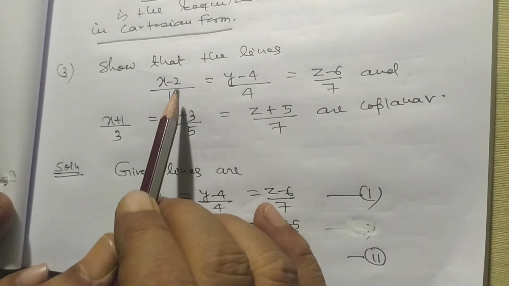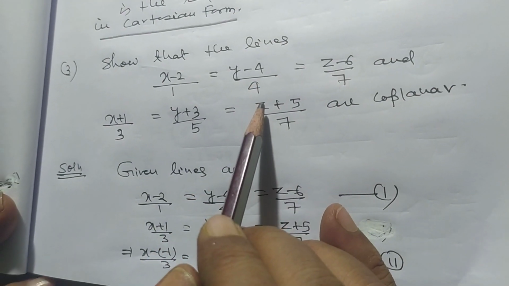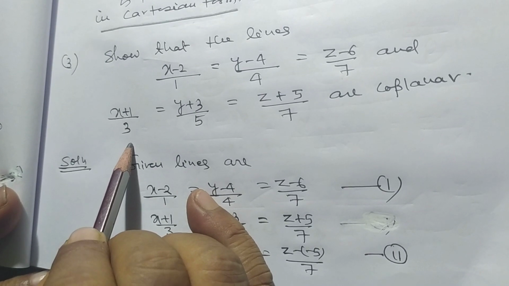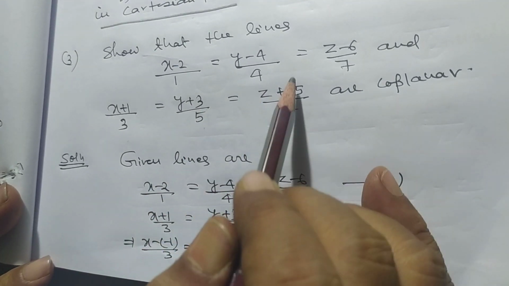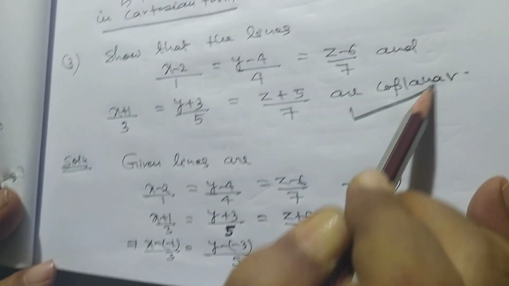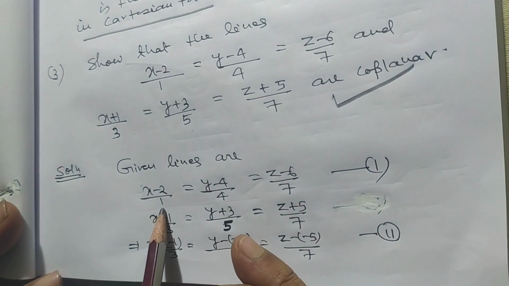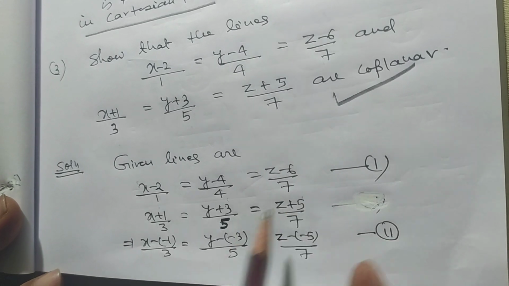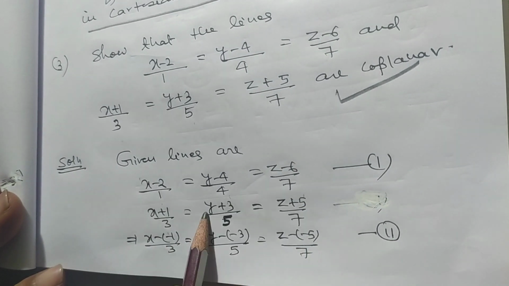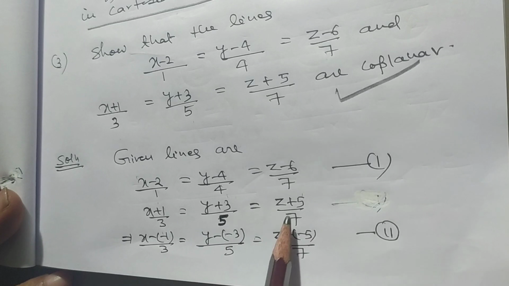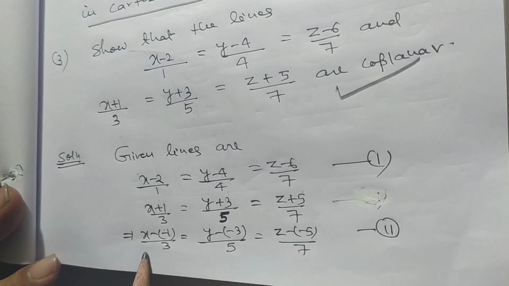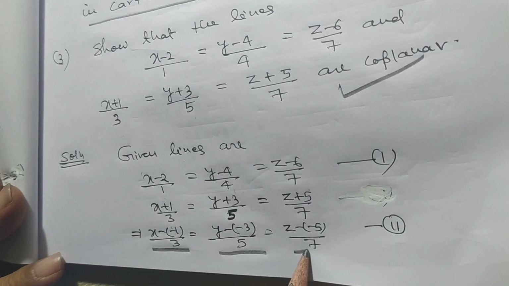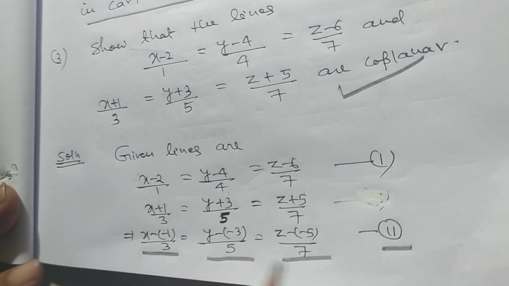Now show that the lines (x - 2)/1 = (y - 4)/4 = (z - 6)/7 and (x + 1)/3 = (y + 3)/5 = (z + 5)/7 are coplanar. The given lines are (x - 2)/1 = (y - 4)/4 = (z - 6)/7. That is the first equation. And (x + 1)/3, (y + 3)/5, (z + 5)/7, that is (x - (-1))/3, (y - (-3))/5, (z - (-5))/7. This is the second equation.